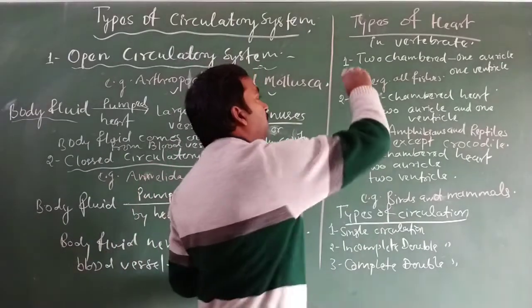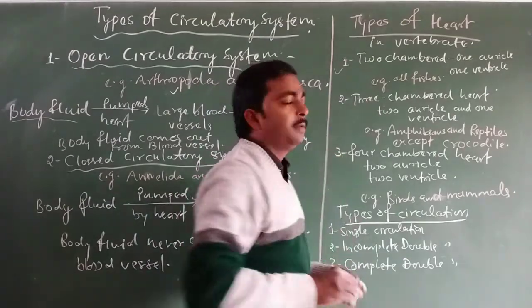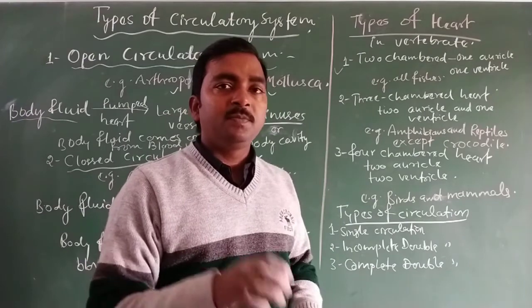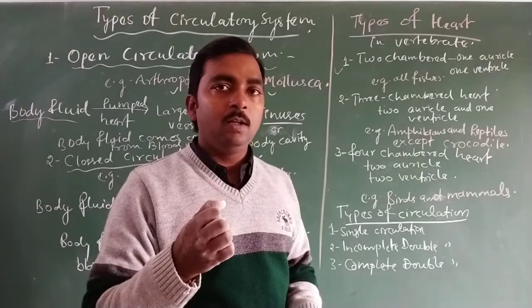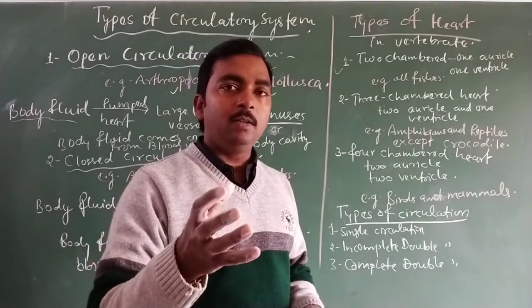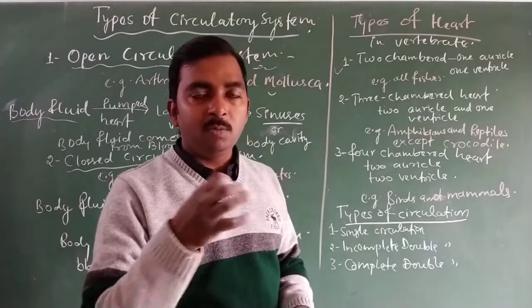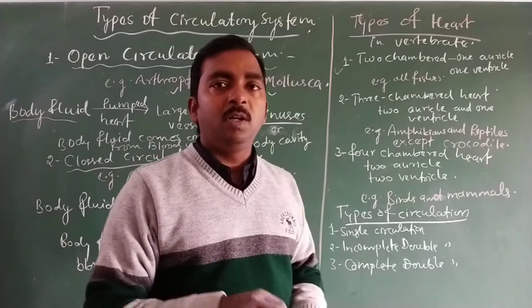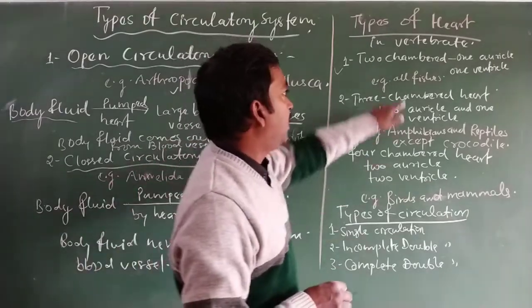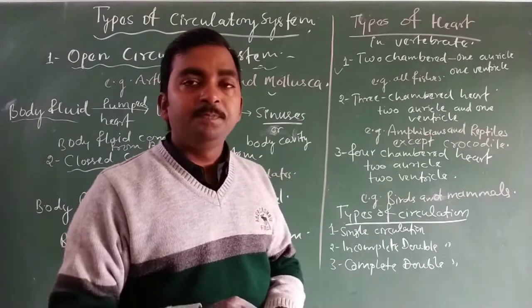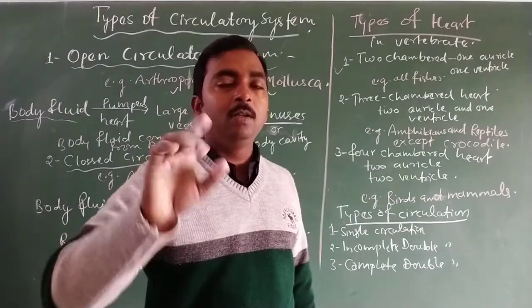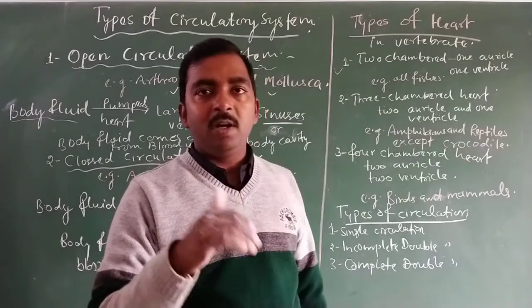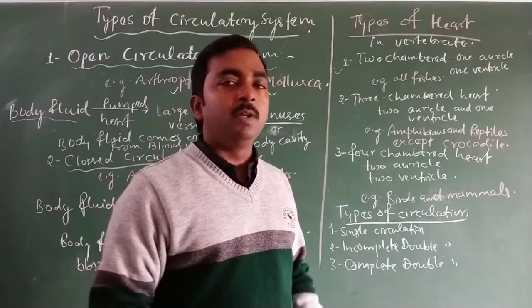So in the case of 2 chambered heart, the deoxygenated blood is received by the auricle of the heart, and then the deoxygenated blood from the auricle is pumped to the ventricle, and the ventricle pumps this deoxygenated blood to the gills, because in all fish gills are the respiratory organ where oxygen enters our blood and carbon dioxide is removed from the blood.